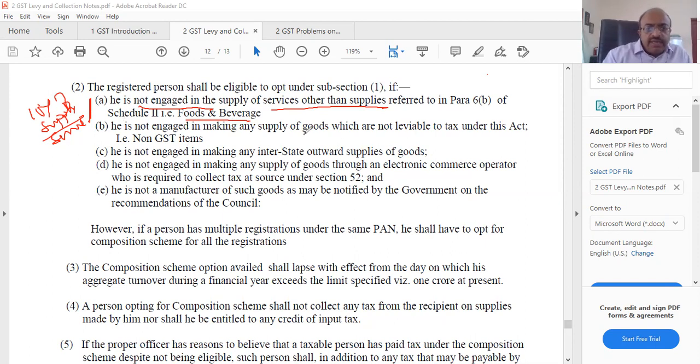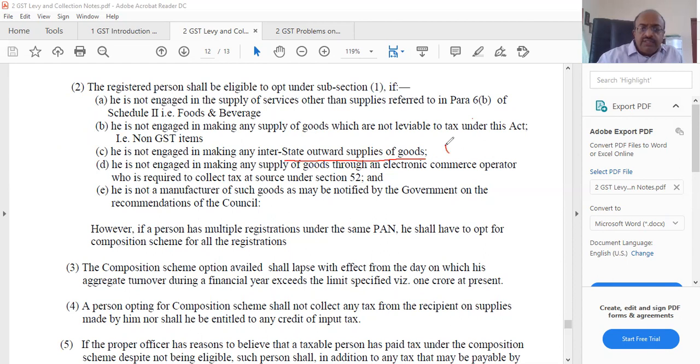He is not engaged in making any supply of goods which are not leviable under the tax. That is, he should not have any non-GST items. Again, these are all very difficult to understand. Non-GST items, that also I think they have relaxed a little bit. He is not engaged in interstate outward supplies of goods. That means he should only be doing within the state supply, no interstate transaction.